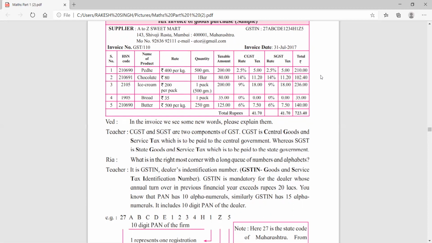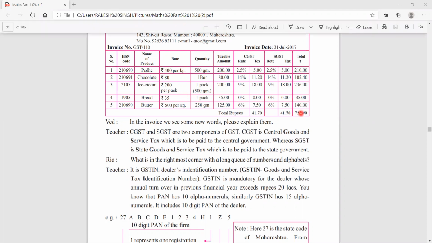That is called, in GST, a tax invoice. So tax invoice means it is a receipt given by the seller. Okay. So now in this receipt, children, you can see there are many important things. First of all, you have to write the name of the shop. As you can see, the name of the shop is written, that is A to Z Sweet Mart.